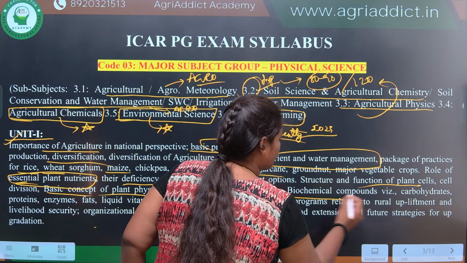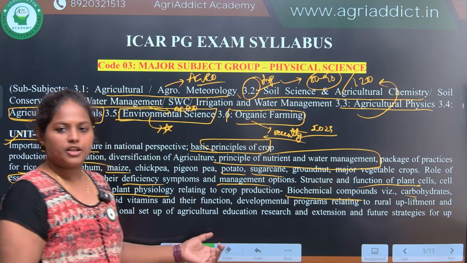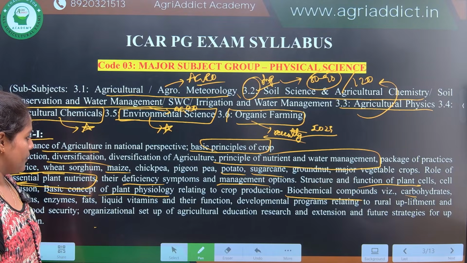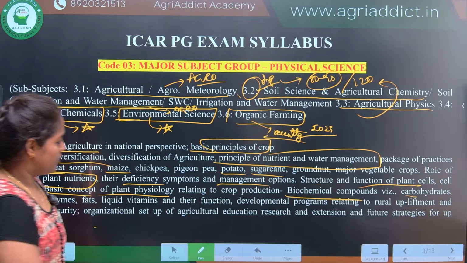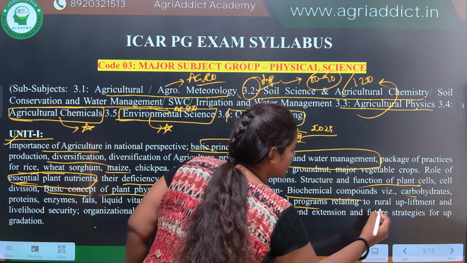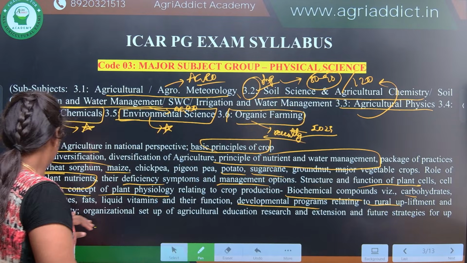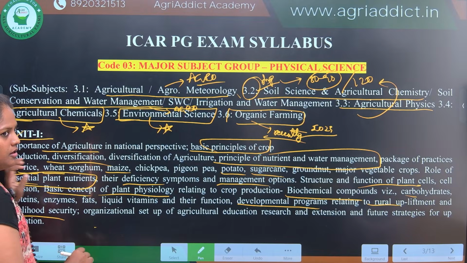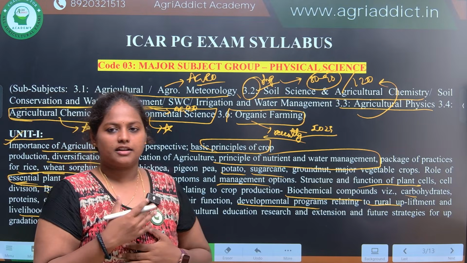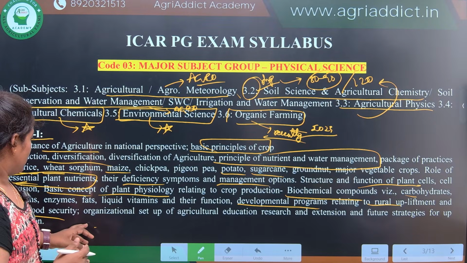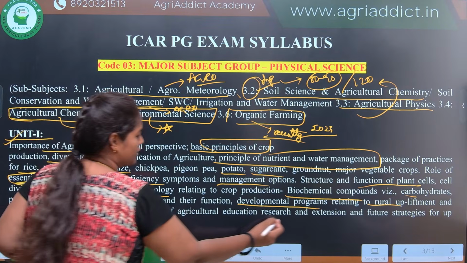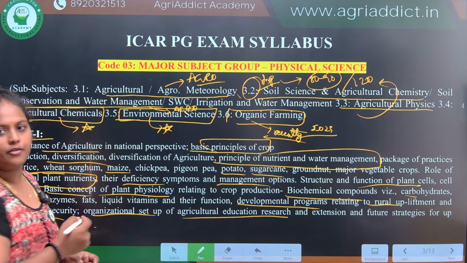Biochemical compounds, carbohydrates, proteins, amino acids, etc. Then some extension topics were also given in your syllabus like developmental programs relating to rural upliftment and livelihood and food security, be it DWCRA, TRYSEM, MGNREGA, NRLM, etc. Then organizational setup of agriculture education, research and extension, and future strategies.